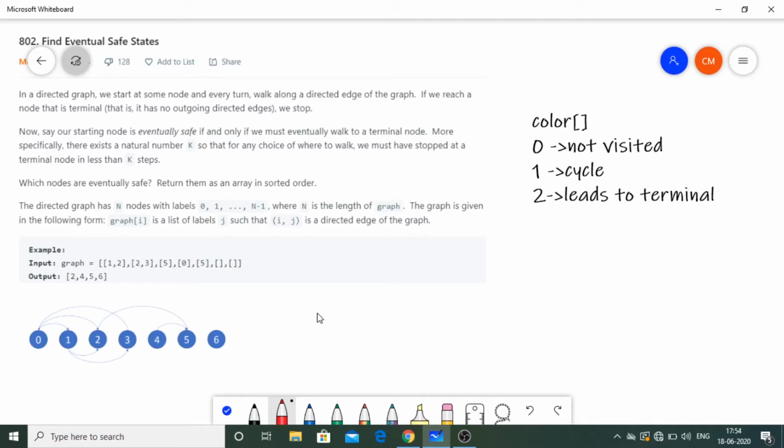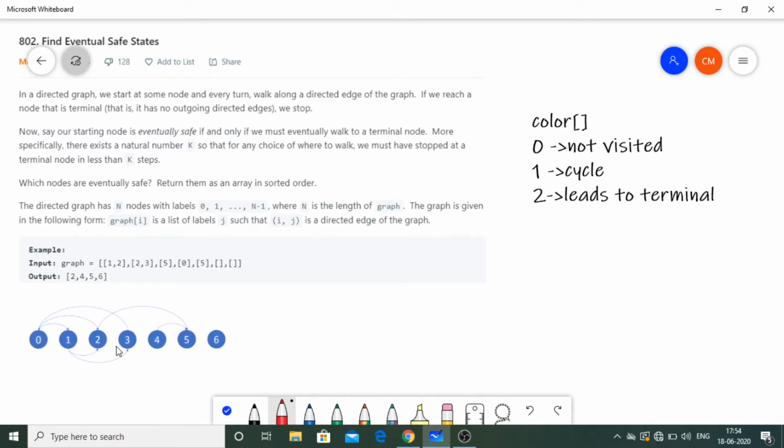The graph is given in the following form. Graph of i is a list of labels j such that (i, j) is a directed edge on the graph. So we will be given a two-dimensional array as input, and we have to output an array by the given constraints. Let's see that with the help of an example. Here we can see that the first element of this graph contains 1, 2. What this means is that 1 and 2 are connected to 0. That is, there exists a directed edge from 0 to 1 and 0 to 2.